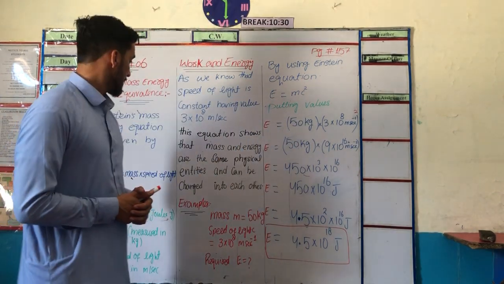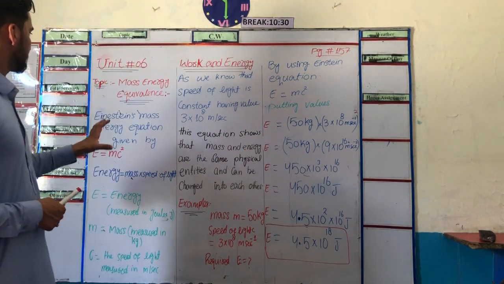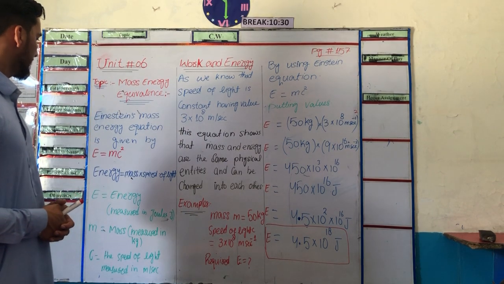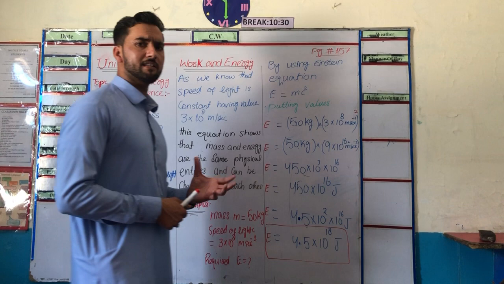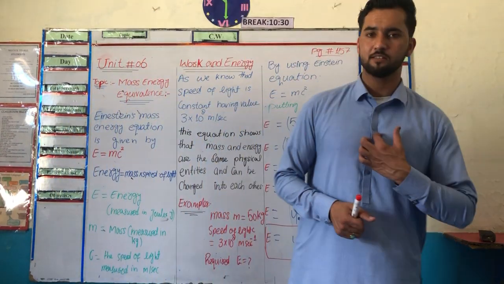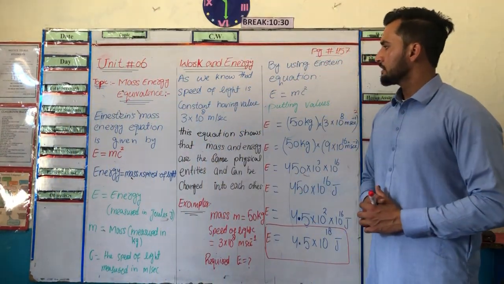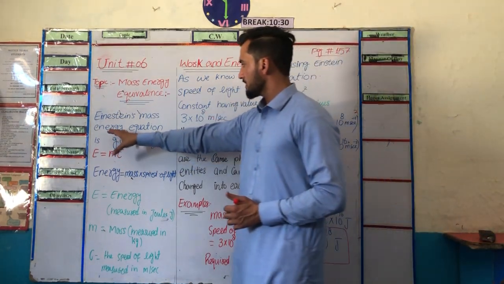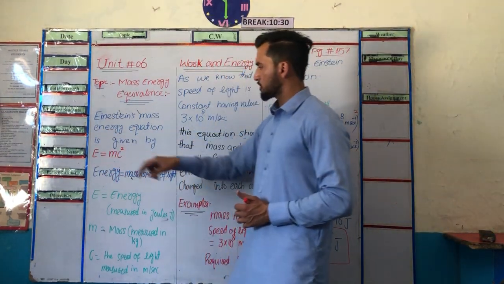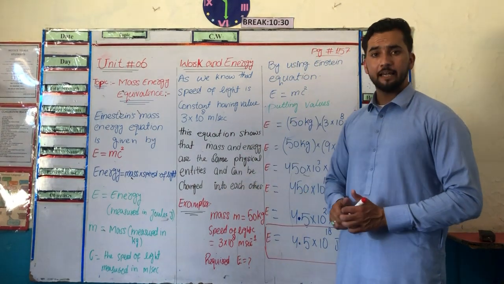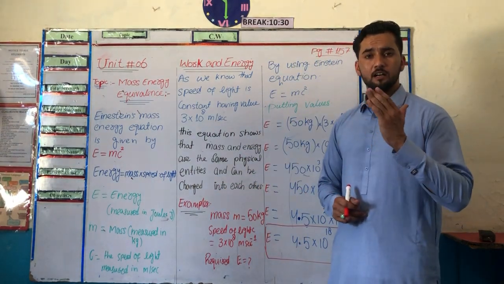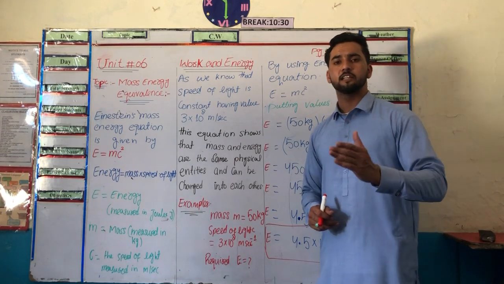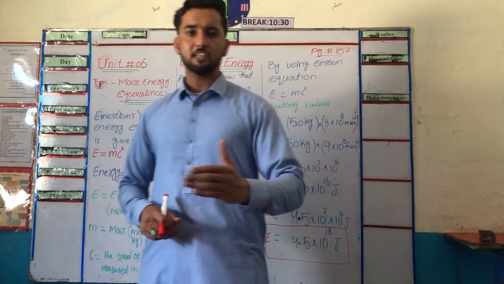Dear students, this mass energy equivalence gives a lot of physical significance. Clear? By using this equation, E is equal to mc square, we can convert energy into mass and also we can convert mass into energy.